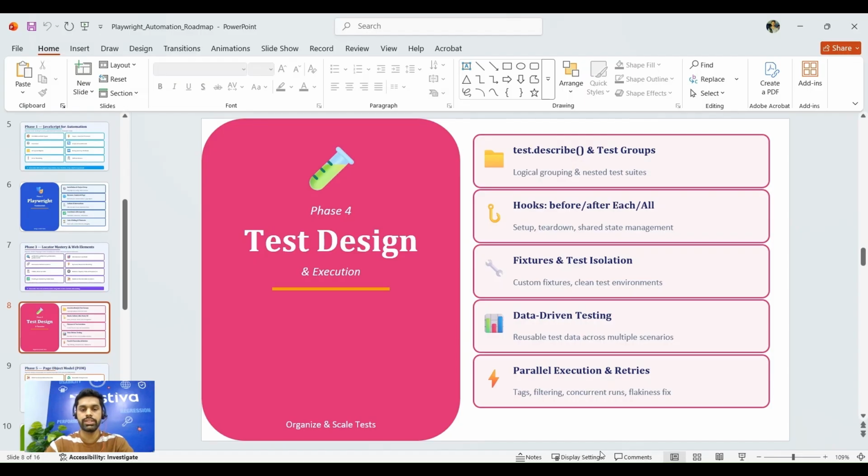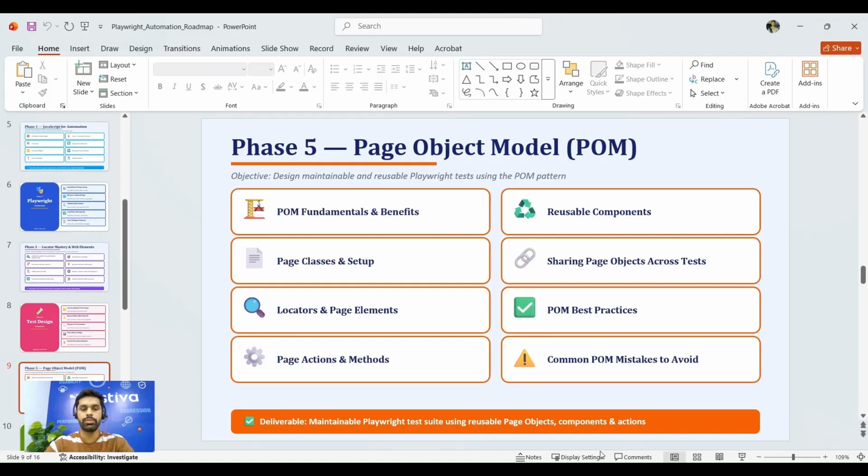Is the test cases data driven or not? Phase 5 is all about the page object model. That is a very important topic in automation, and we will be building the page object model files that we can use in our tests. If we have different tabs, different roles, and different functions, we'll be creating the page object model files for them differently and calling them in our test cases to execute there.